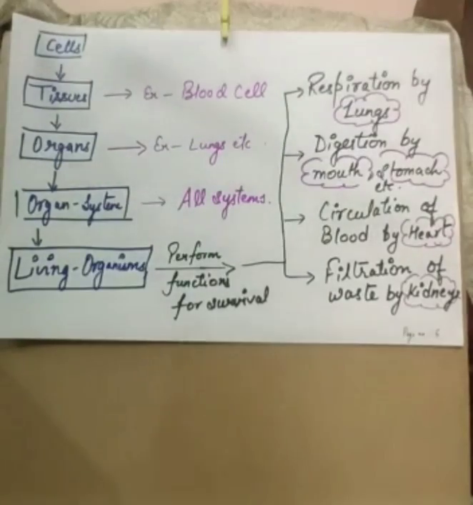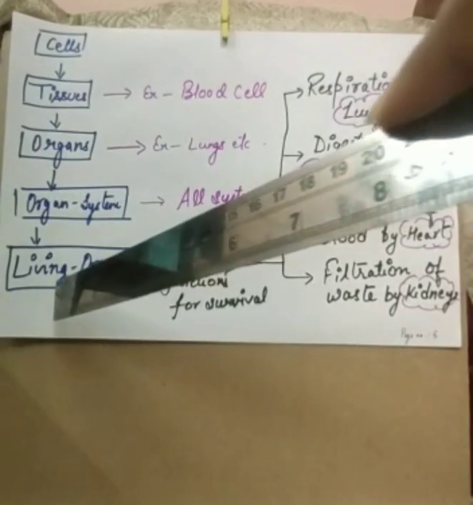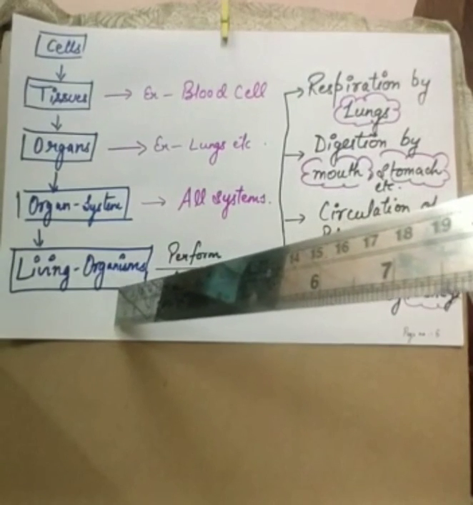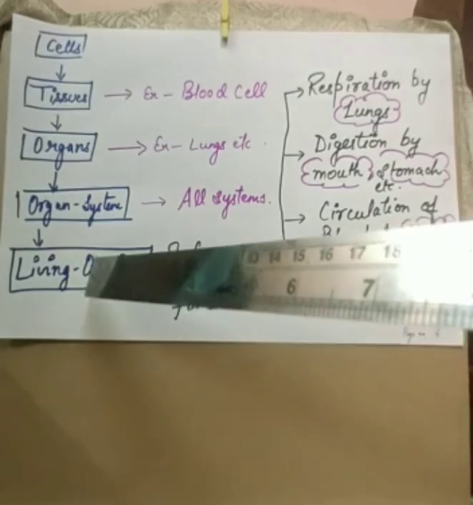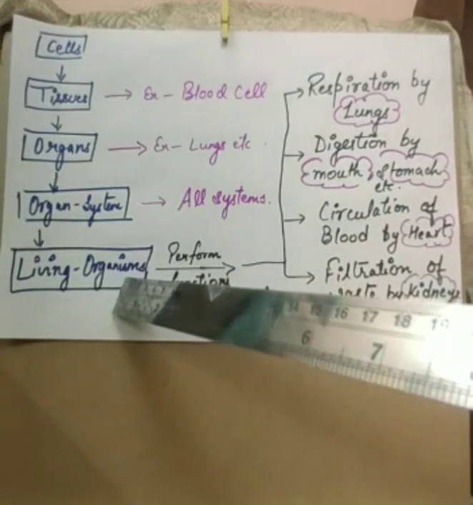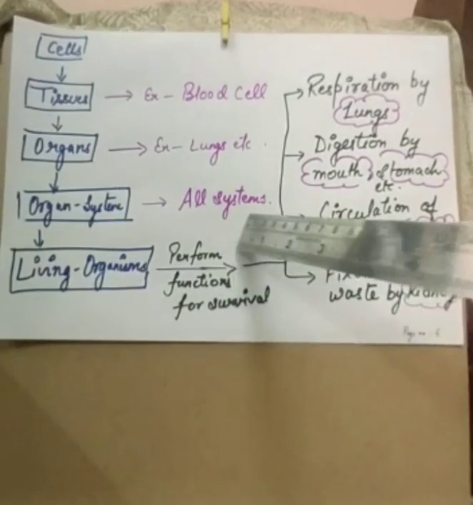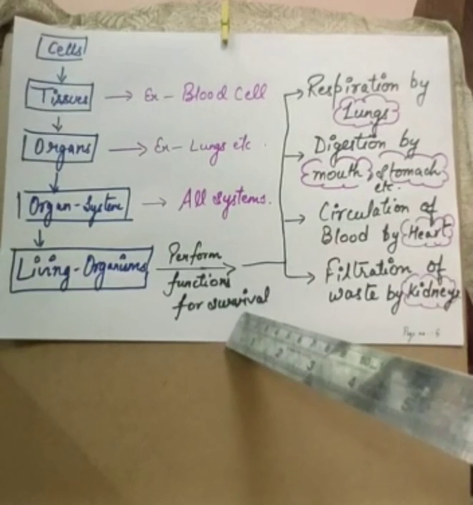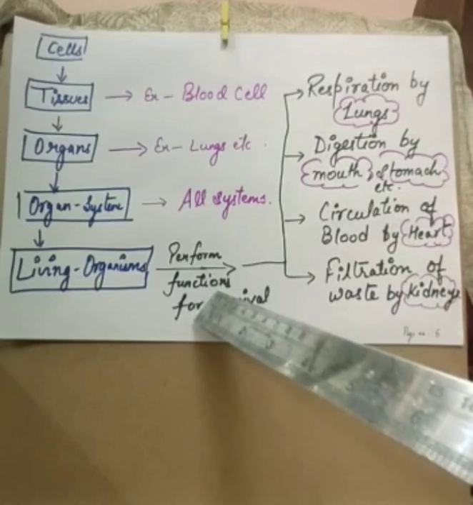Now, if a cell, tissue, organ or organ system is present, then it will be called a living organism. As we discussed in the first video, to understand the characteristics of living organisms, we know some essential functions. For their survival they have to perform some functions to sustain whatever life they are having, so they require some important activities.